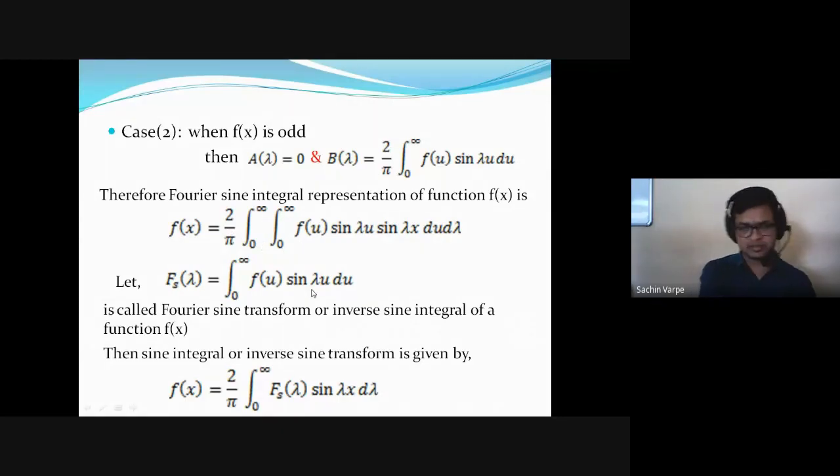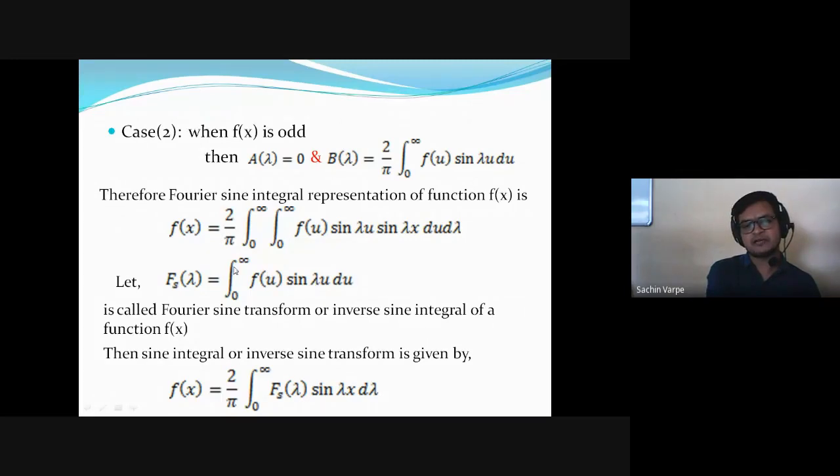And when we consider this inner integral as a function of lambda, we denote it as F of lambda. Here the variable is u. When we solve this right hand side integral, we'll get a function of lambda, because lambda is constant there.